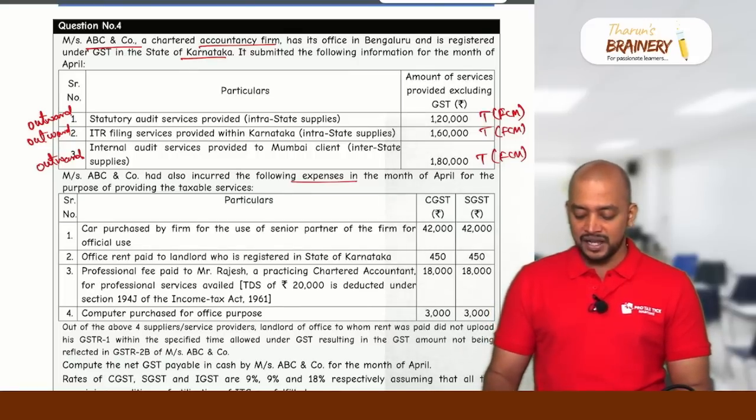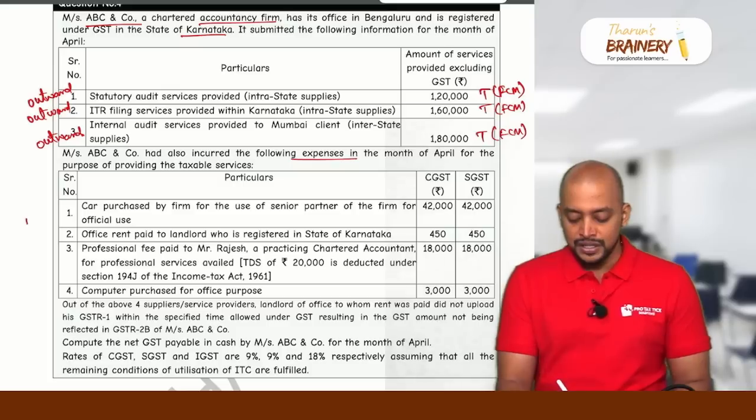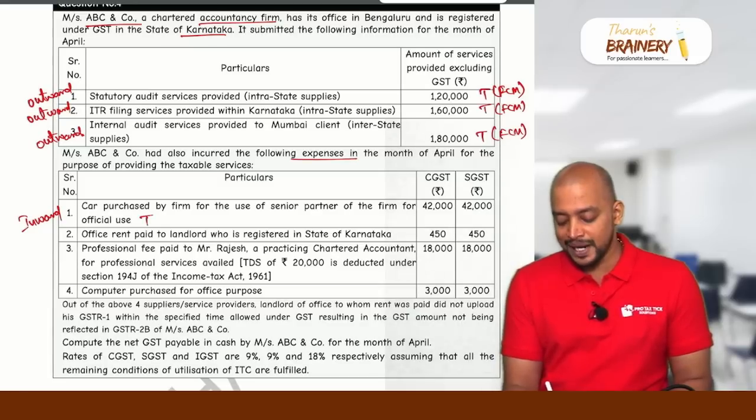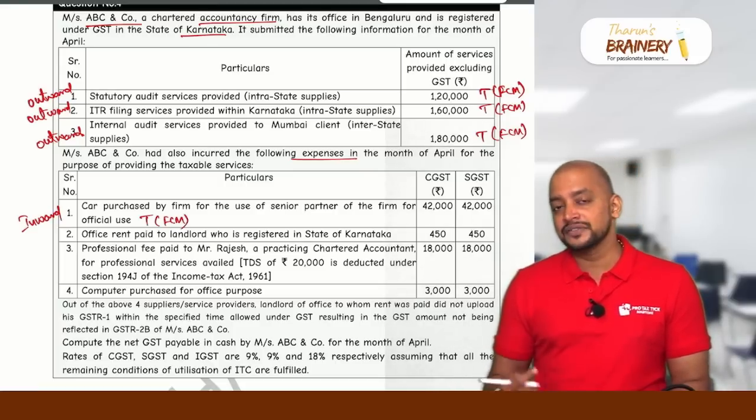Car purchased by the firm for use of the senior partner of the firm for official use. This is an inward supply taxable under FCM, so the supplier would have paid GST. Now, can the chartered accountancy firm take ITC with respect to this?